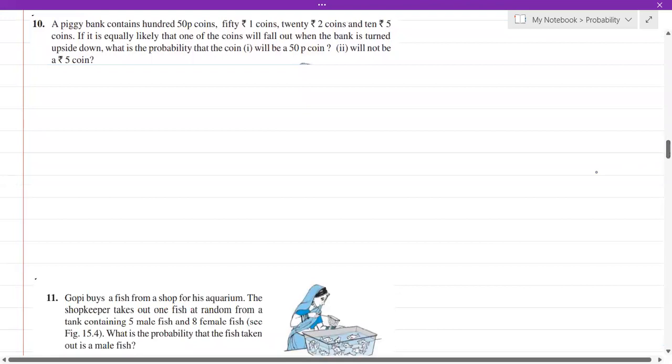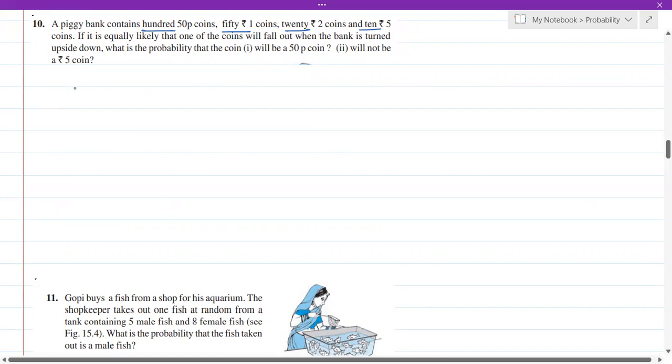A piggy bank contains 100 50 paise coins, 50 1 rupee coins, 20 2 rupee coins, and 10 5 rupee coins. So totally how many coins are there? 100 50 paise coins, 50 1 rupee coins, 20 2 rupee coins, and 10 5 rupee coins. So 150 plus 20 is 170, plus 10, 180 coins are there. Totally we have got 180 coins. Okay.